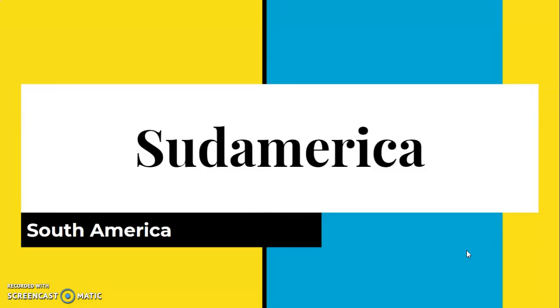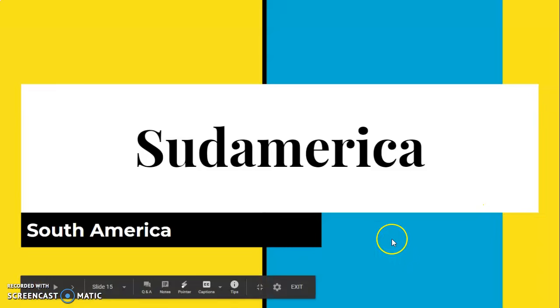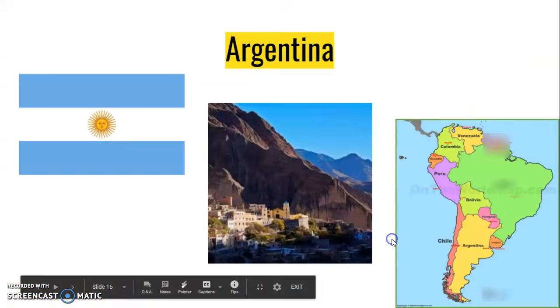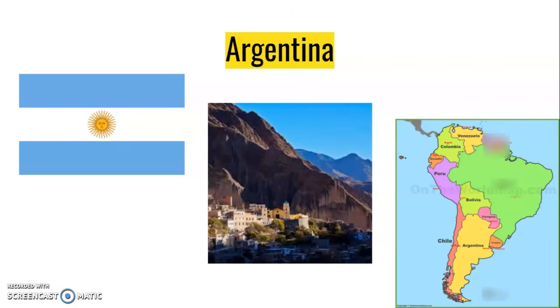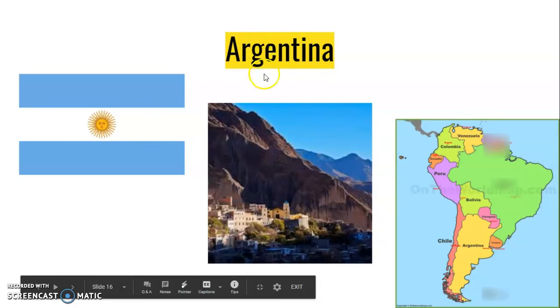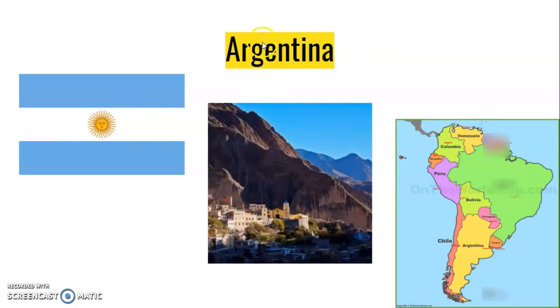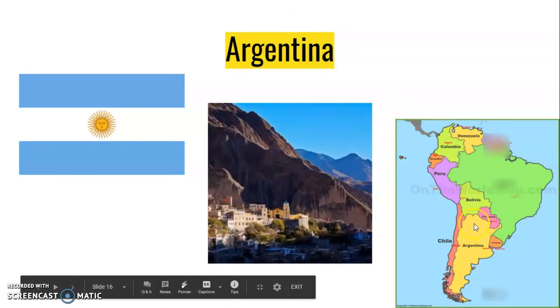Sudamerica, or South America, is where we're going to go next. First we have Argentina, again with your alphabet pronunciation. The G makes that H sound, so Argentina is how you pronounce it in Español. Argentina is down here, large area of land.